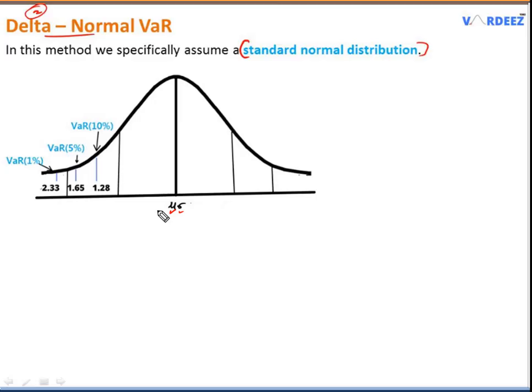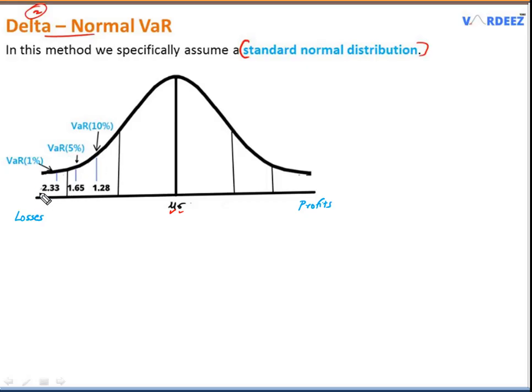Firstly, we focus on the left tail because we have losses on the left tail and gains or profits on the right tail. For value at risk we focus only on the left tail because VaR itself tells you about the potential losses. So our entire focus is right here.